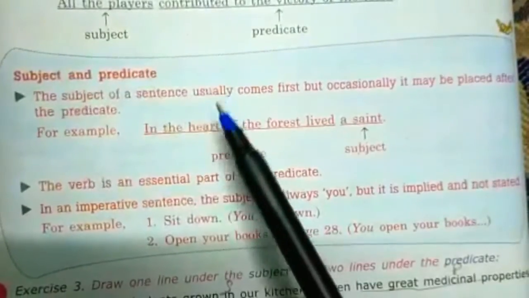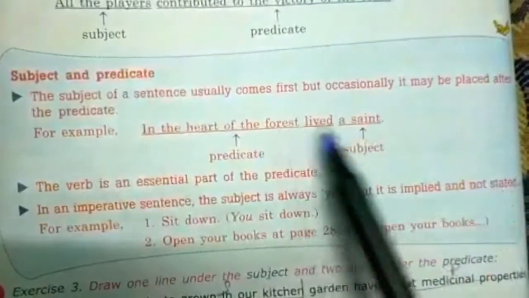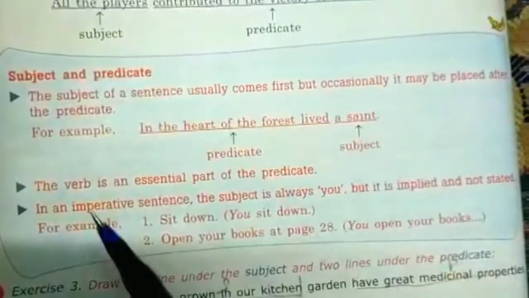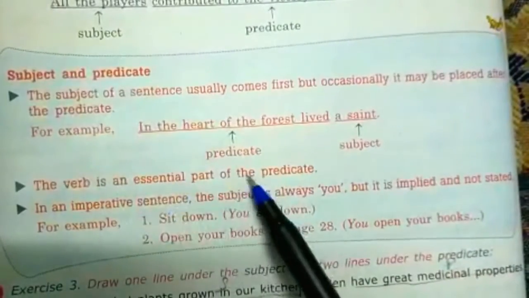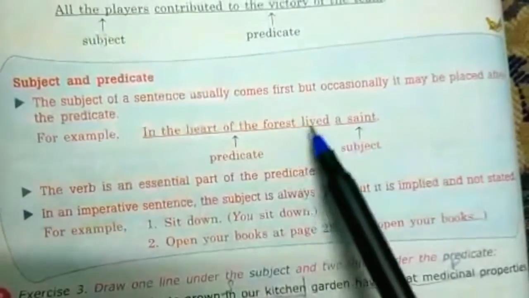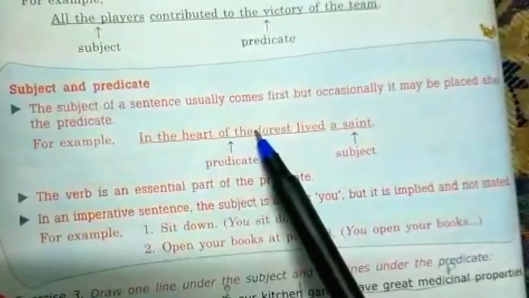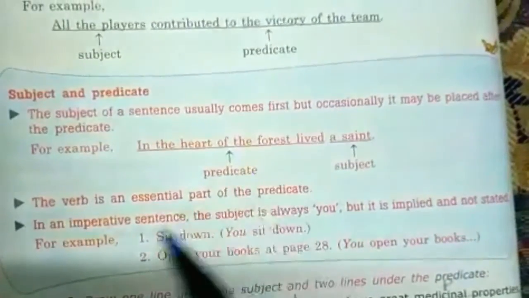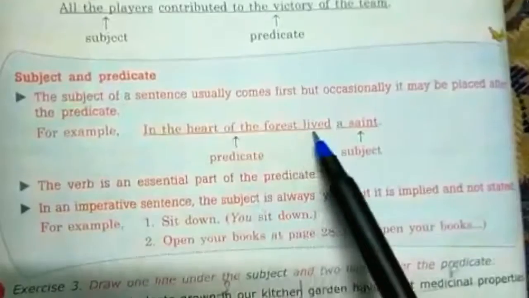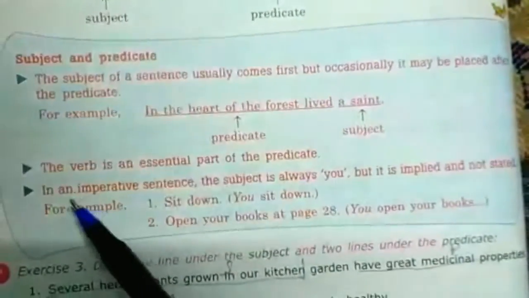So here you see the subject comes at the end and the predicate is in the beginning. So we can't say that always you will find the subject in the beginning and the rest will be the predicate of the sentence. A verb is an essential part of the predicate. In order to find the predicate, the verb will be there in the remaining part of the sentence. Like here, which is the verb? Lived is the verb in this sentence.